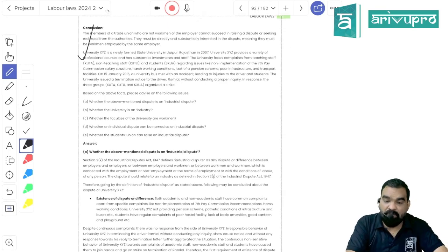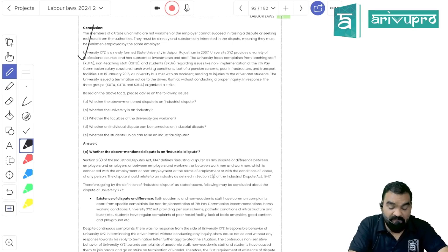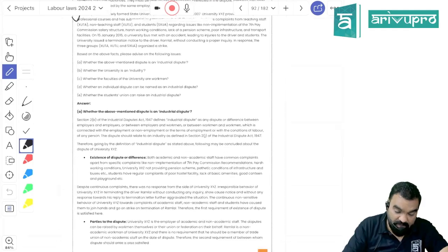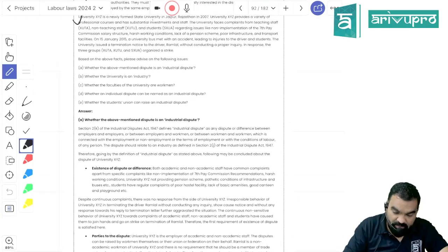Only a trade union member can raise the dispute with the employer if he is the employee, because they need to have a relationship of employer and employee in order to have an industrial dispute, right?